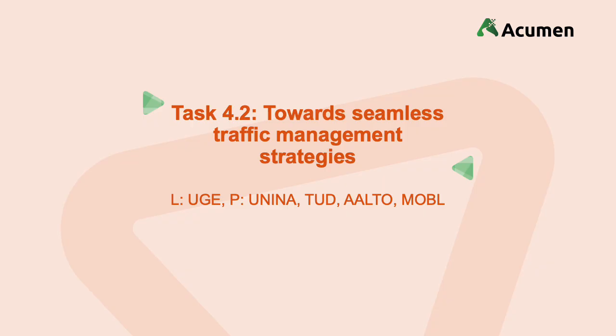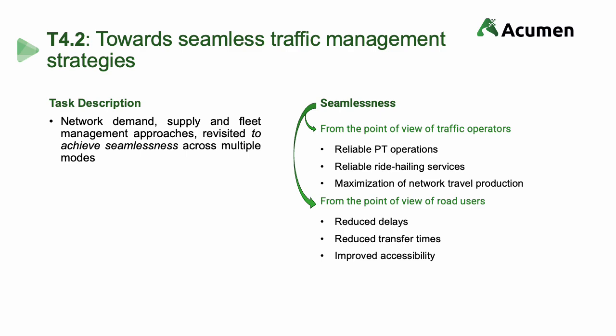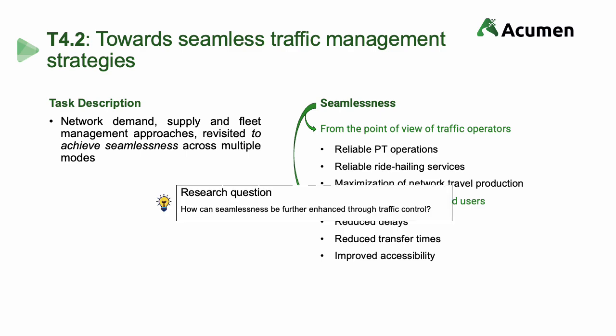Now, moving on to the second task, towards seamless traffic management strategies. The main objective in this task was to survey existing traffic management strategies and propose improvements that involve multimodal interactions, rather than siloed operations. The overall goal was to improve seamlessness, seen either from the perspective of the traffic operators or from the user's viewpoint. Leading to our core research question: how can seamlessness be further enhanced through traffic control?